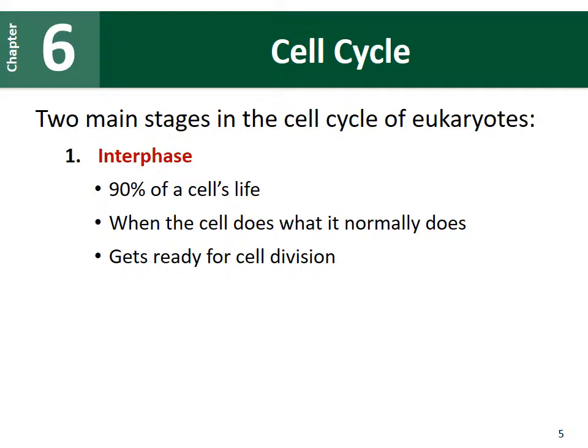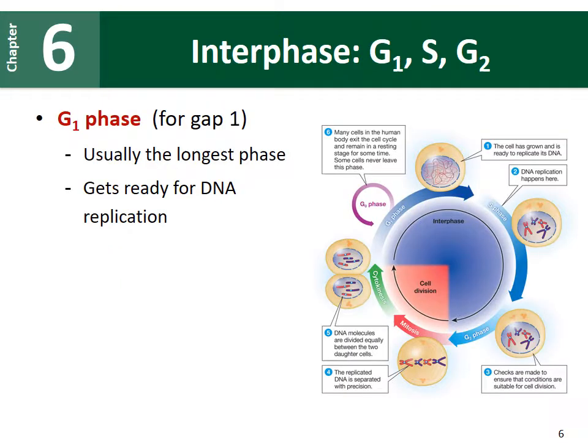If a cell is a nerve cell, it will behave like a nerve cell and send electrical impulses. If the cell is a muscle cell, it will help with movement. During interphase, the cell will normally do its function. It can also get ready to go through the different types of cell division.